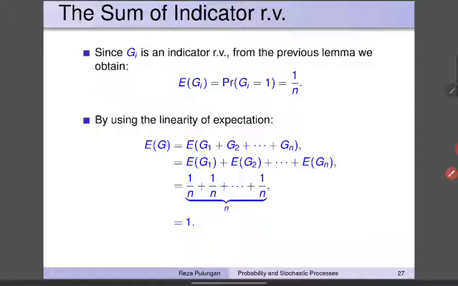Since Gi is an indicator random variable, from the previous lemma, the expectation of Gi is equal to the probability that Gi is equal to 1, which is equal to 1/n. And by using the linearity of expectation, the expectation of G is equal to the expectation of G1 plus the expectation of G2 and so on until Gn. This is equal to 1/n, n times, which is equal to 1.